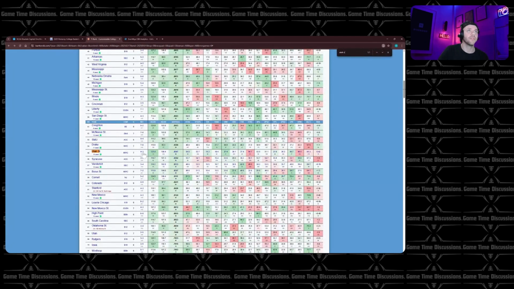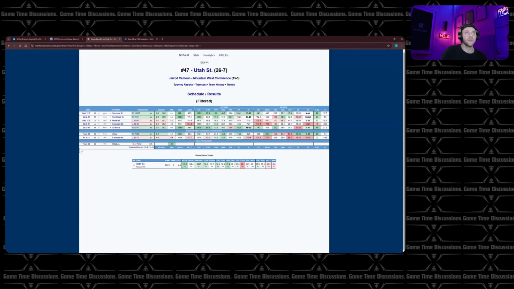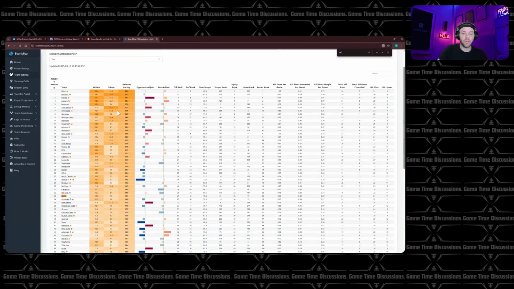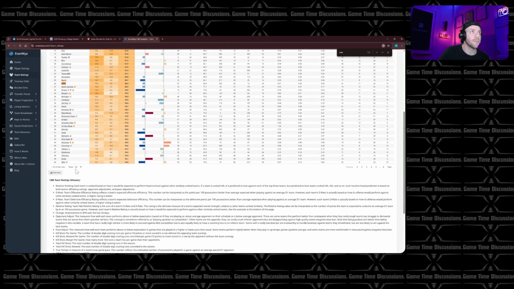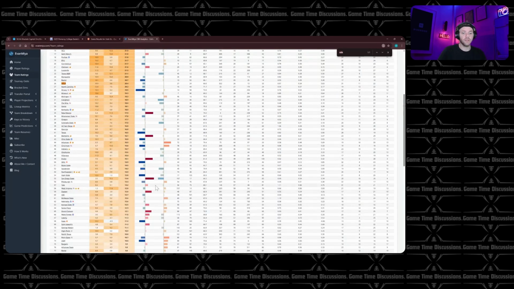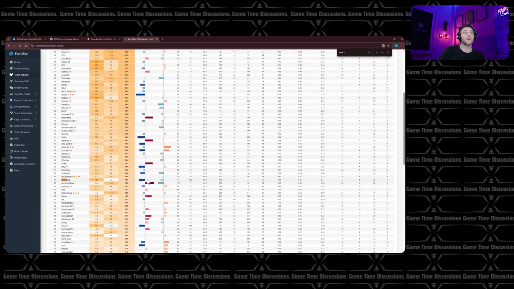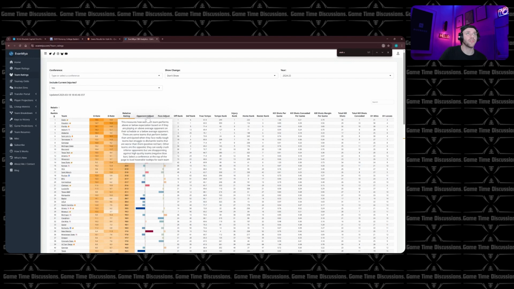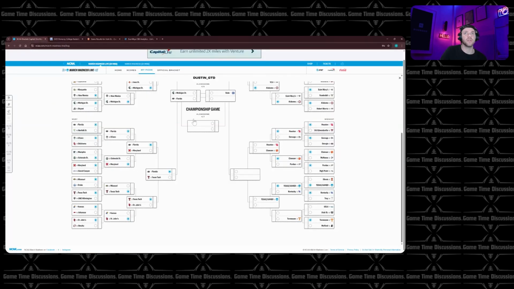Utah State finished 4-3 in the Mountain West, so much worse. They did lose to Boise State, got absolutely throttled by Colorado State, and then lost to Colorado State again. They did beat UNLV. I'm not going to jump for joy over that one. Utah State doesn't even make the top 50 here. UCLA does. They're 26th. I wonder if this will show me if I go to 100, if I can get Utah State actually. There we go, 54th. Yeah, I just don't think that we see them. They are disappointing against high quality teams. I don't see them stepping up. We're going to take UCLA. That said, Tennessee's much better than UCLA.